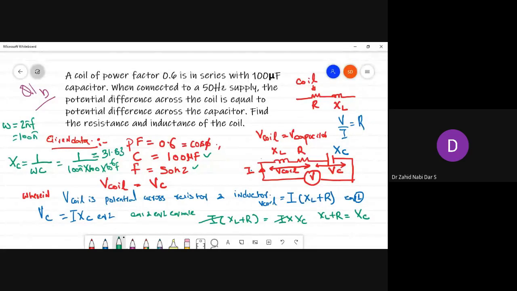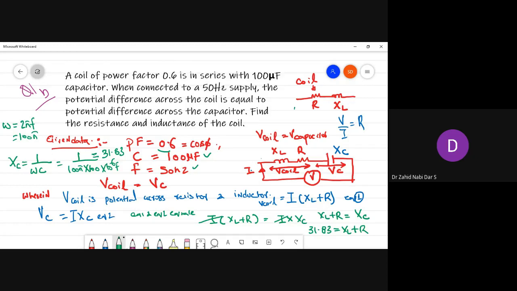So now you know 31.83 is equal to XL plus R. One more important thing that you know is that power factor is given. Power factor 0.6.